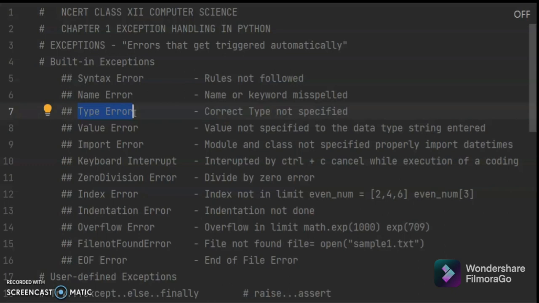And value error: if you are not specifying the correct value, you will get the value error. For import, it means the import. Each and every error, by default, the name itself gives some description.